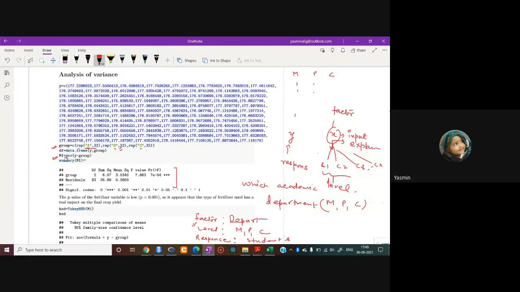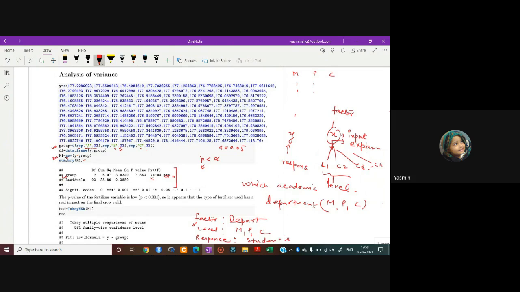So what does it mean? हमारे जो factor है group, इसकी what's the p-value? Its p-value is approximately 0. So you can conclude that since the p-value is less than alpha, if alpha is 0.05, it appears that the type of fertilizer used, and we have used 3 types of fertilizer, has a real impact on the crop yield.